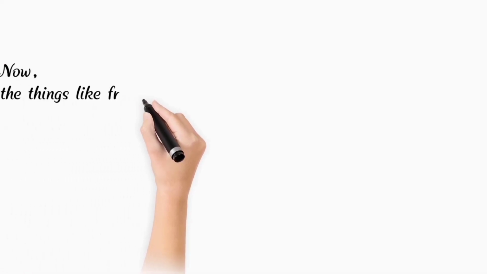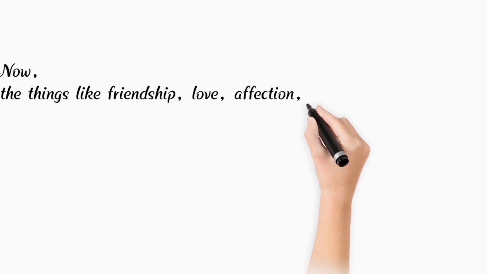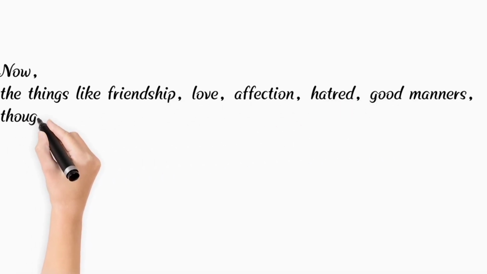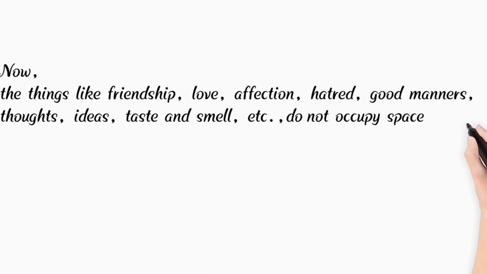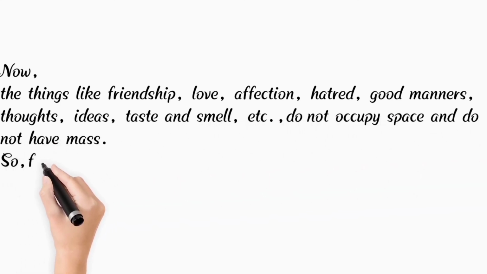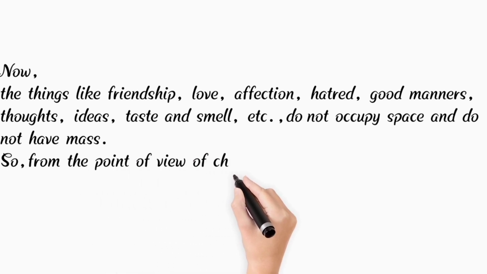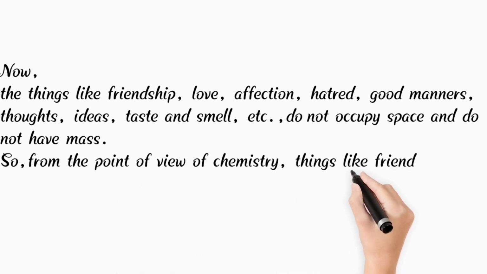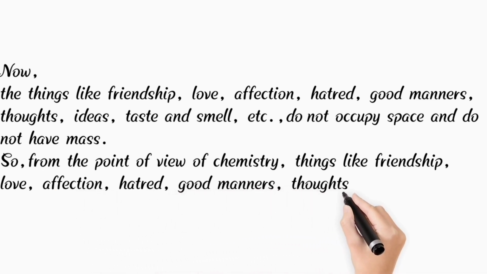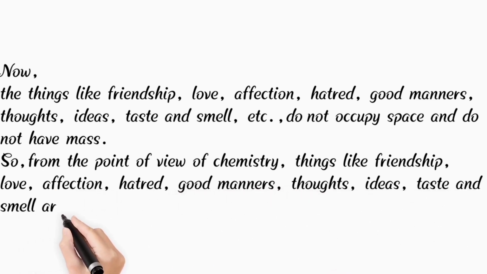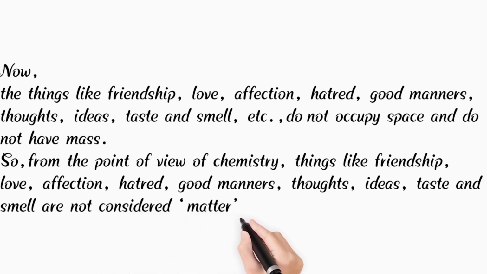Things like friendship, love, affection, hatred, good manners, thoughts, ideas, taste and smell do not occupy space and do not have mass. So from the point of view of chemistry, these are not considered matter.